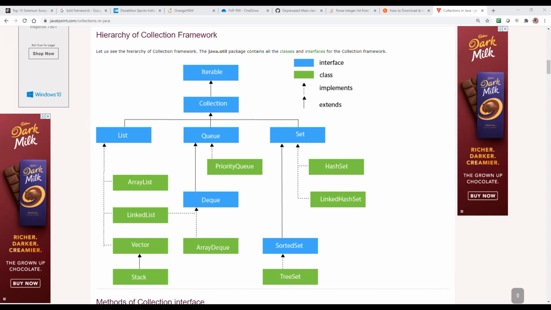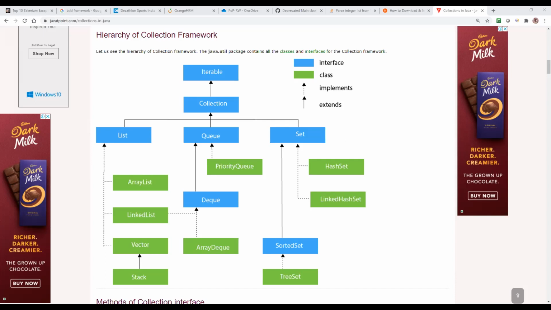One more example is bus ticket booking. We have 32 seats only, so we can book only 32 persons. That is the fixed size of the bus. That is an example for an array.